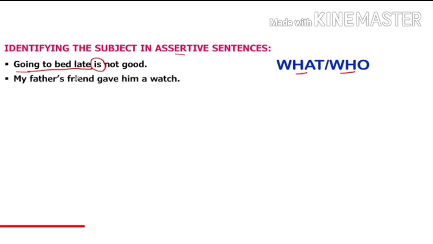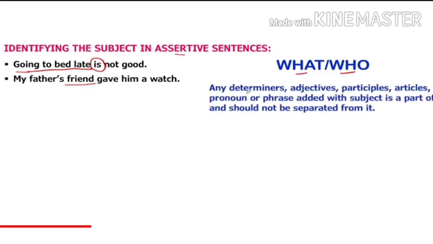Next, my father's friend gave him a watch. So, who is doing action in the sentence? That is a friend. But remember, any kind of determiner, adjective, participle, article, pronoun, or phrase which is added with the subject is a part of it and should not be separated from it. So, although friend is doing action in the sentence, but whose friend? He was my father's friend. So, my father will also be added with the subject.